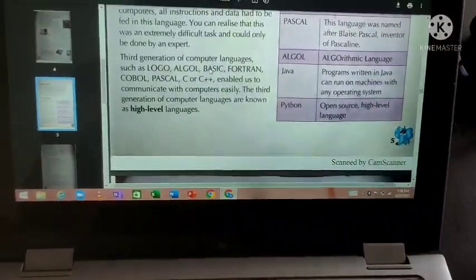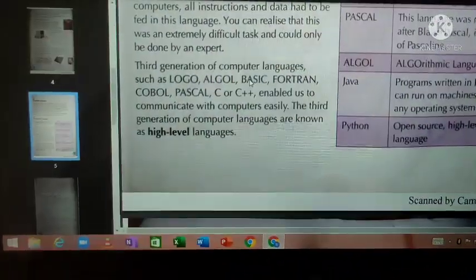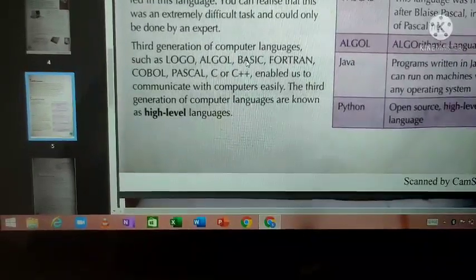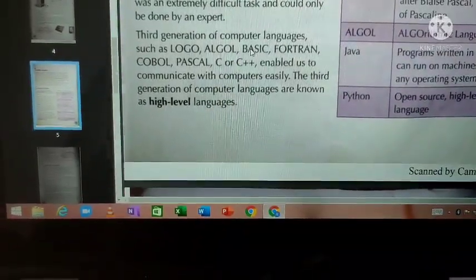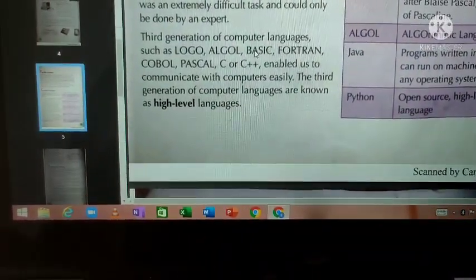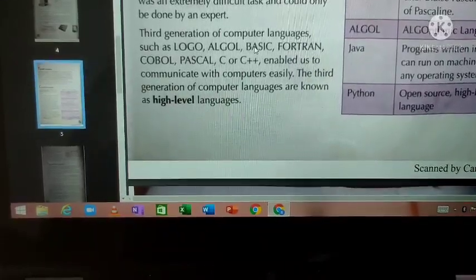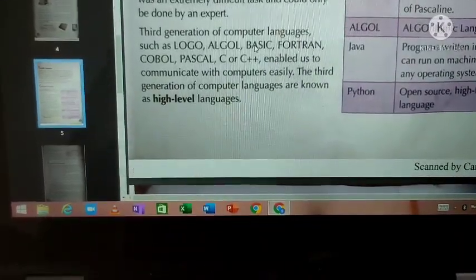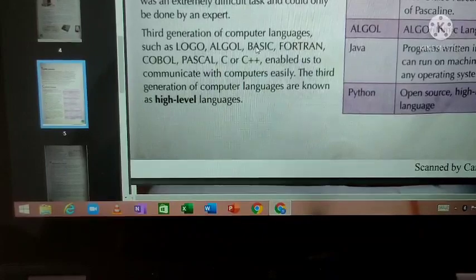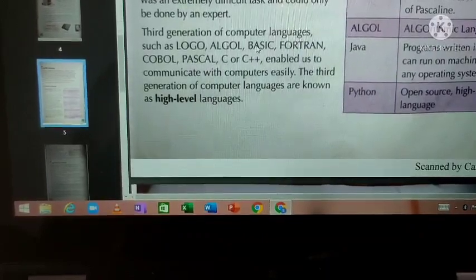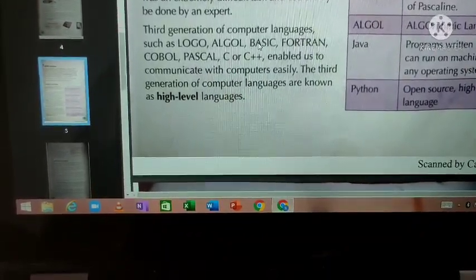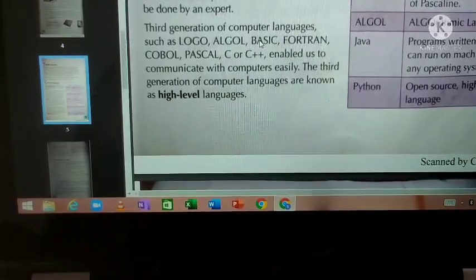We'll go for the next paragraph. Third generation of computer languages such as Algol, Logo, Basic, Fortran, COBOL, Pascal, C, C++ enabled us to communicate with computers easily. The third generation computer languages are known as high-level languages.